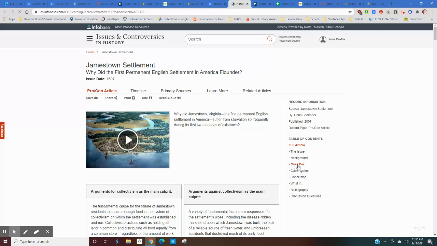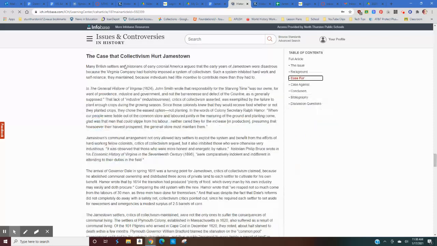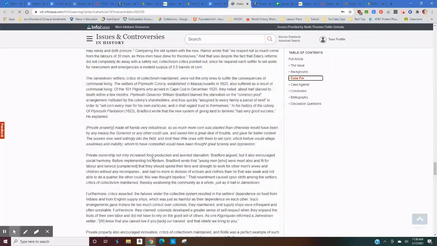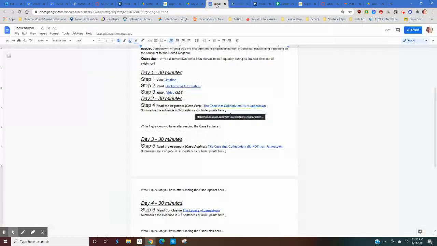And see over here, it says case for in the table of contents. So if you just click that, it will take you right there. Okay, and you're going to read that section and then stop. You'll go back to your assignment where you will summarize what you've read in 3 to 5 sentences or bulleted points, and then you'll write your question right here.